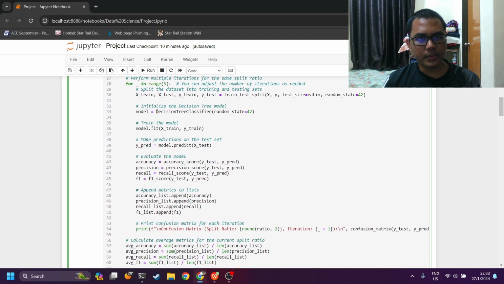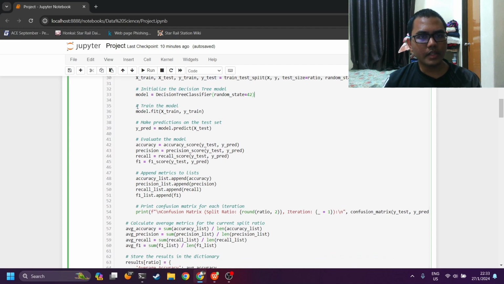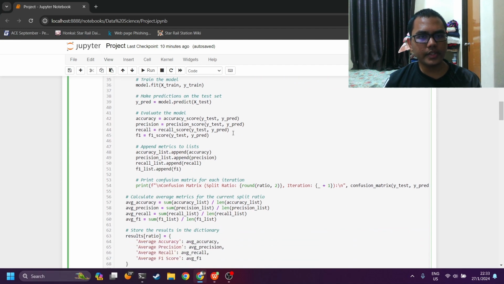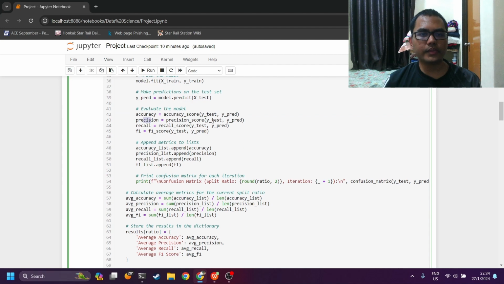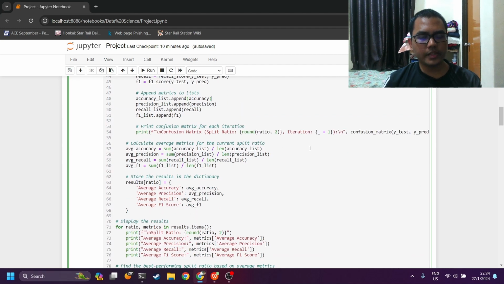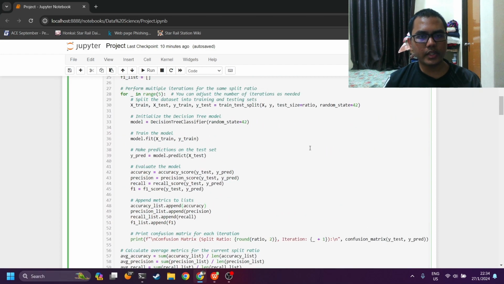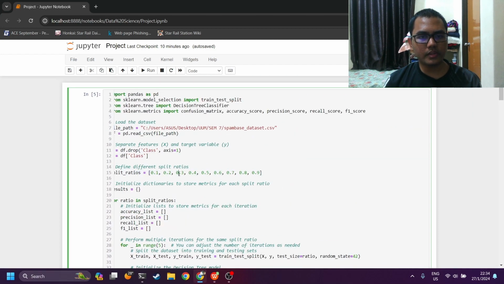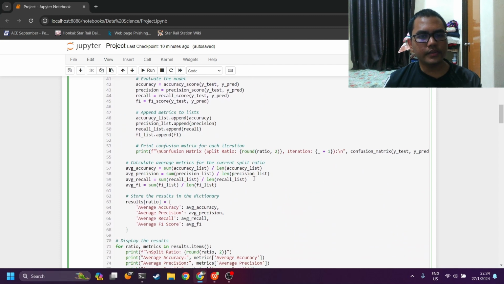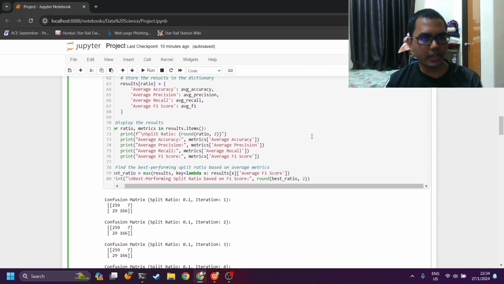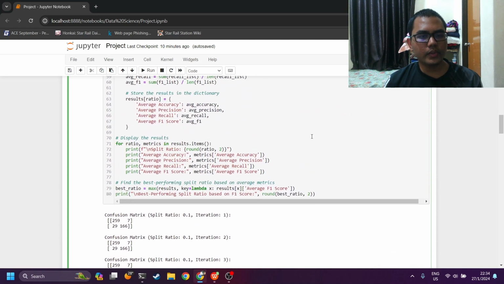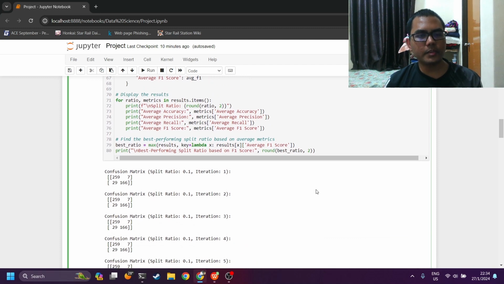And then, as stated previously, the model that we have chosen is the decision tree model. And then we train the model and make predictions on the test set. And then we evaluate the model based on these four metrics: accuracy, precision, recall, and F1 score. The other parts of this code are because we will do training on multiple folds, 9 types of folds, I think. So it will store in an array and then print the values.